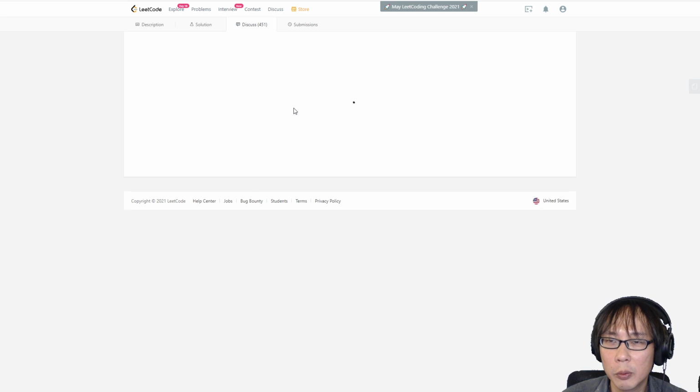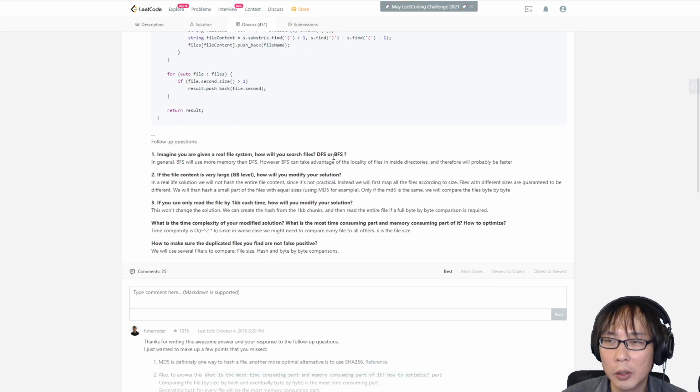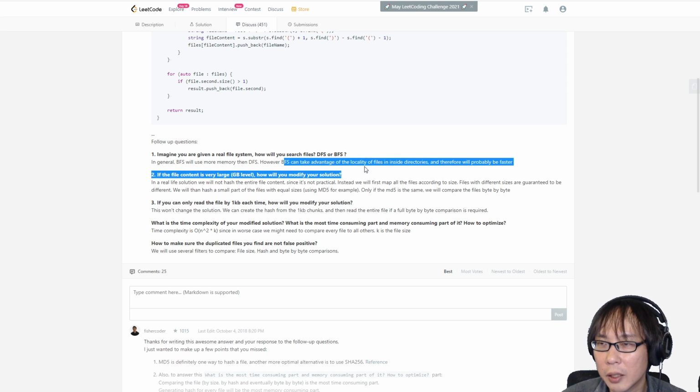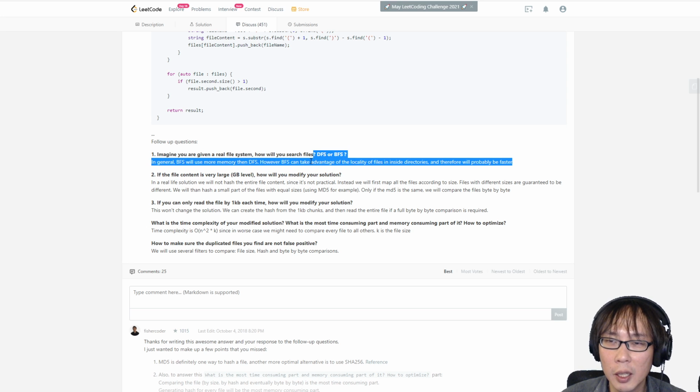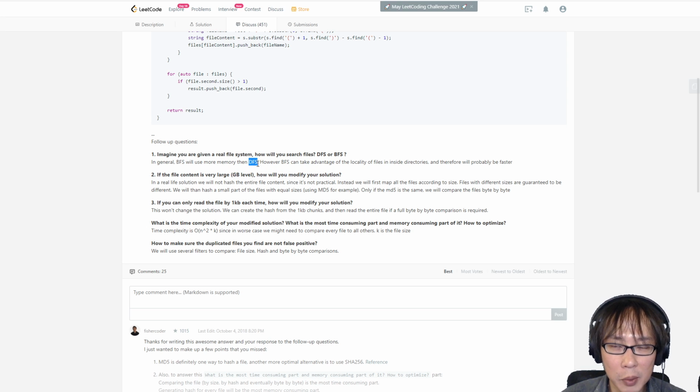Oh, somebody else followed up. So still, which one is better? In general, BFS will use more memory. However, BFS can take advantage of the locality of the files, so it will probably be faster. Okay, this is something that I want to learn. My answer was DFS because I think BFS uses more memory, but I didn't know about the locality, so I guess I need to understand more about file systems.